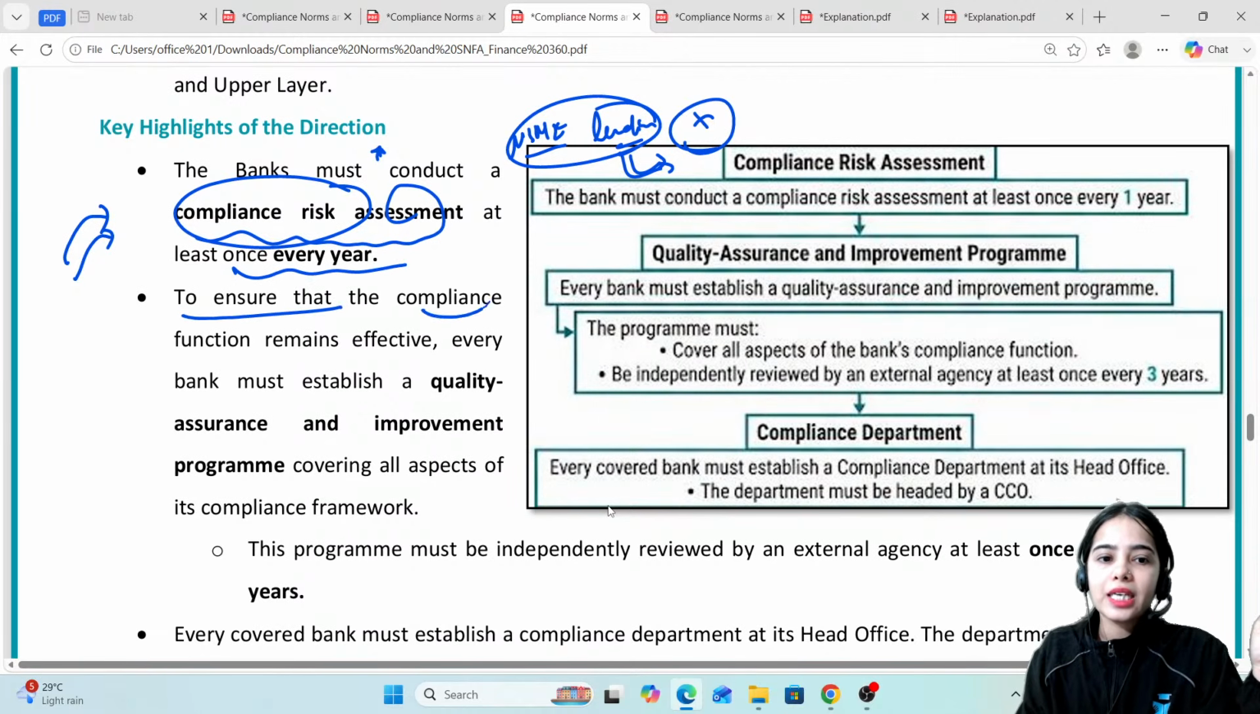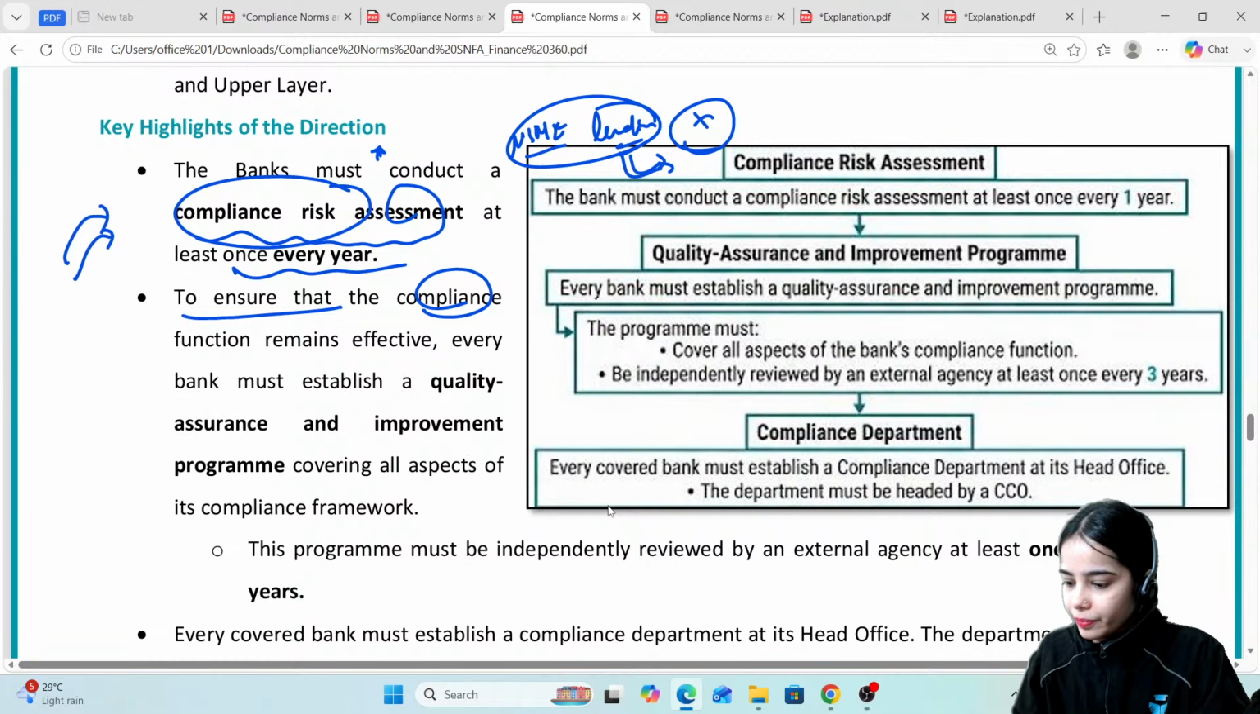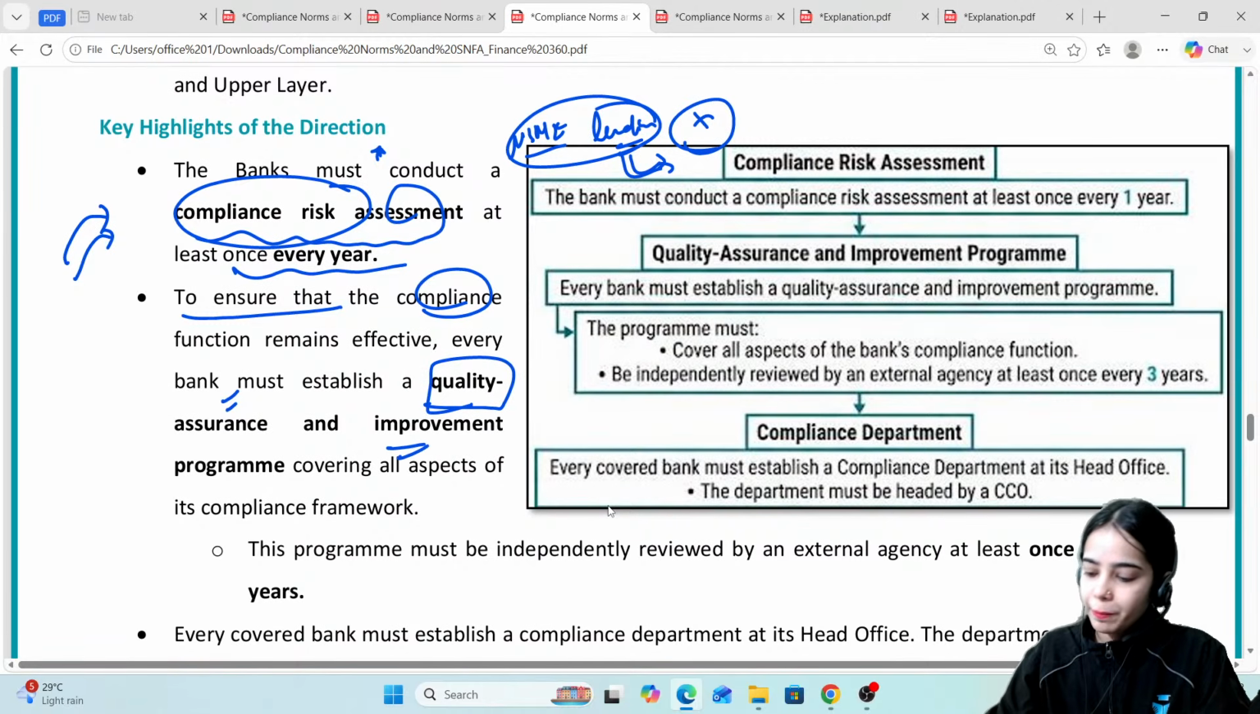To ensure that the compliance function remains effective, every bank must establish a quality assurance and improvement program. Okay.